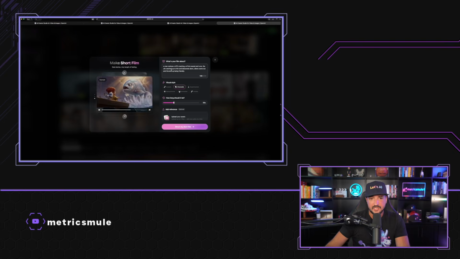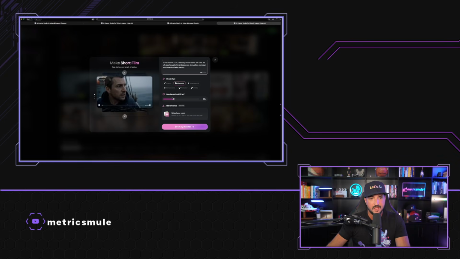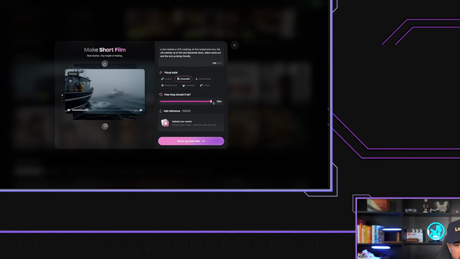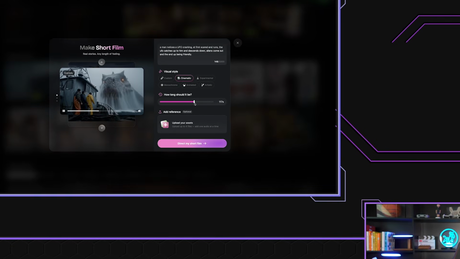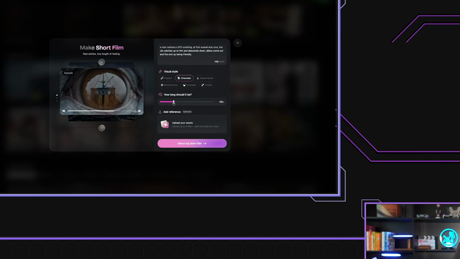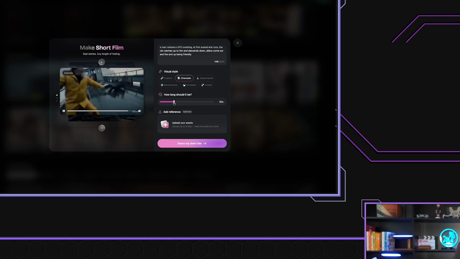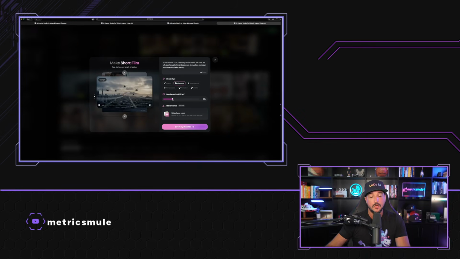Now, one cool thing about this, I'm gonna put in just a very basic description of what this is about. We'll leave it cinematic for now, but look at this. Look at the toggle. How long should it be? I can make this up to 180 seconds. I mean, that's pretty impressive, especially if it can maintain character consistency and style continuity across the board.